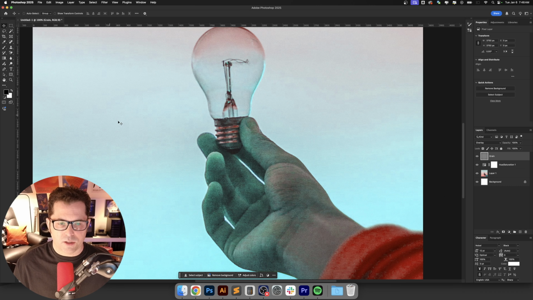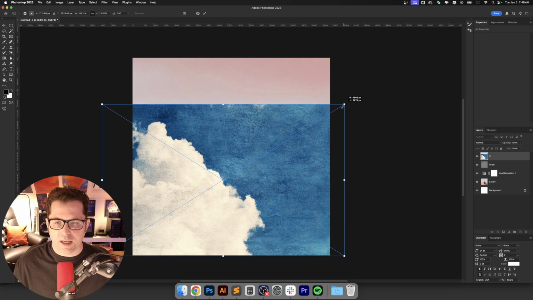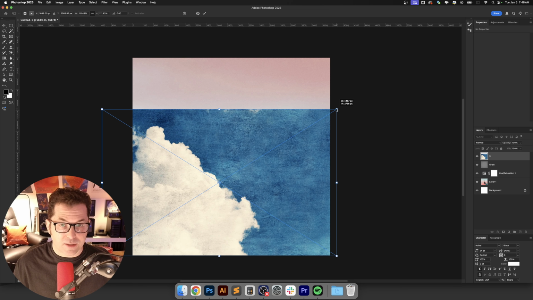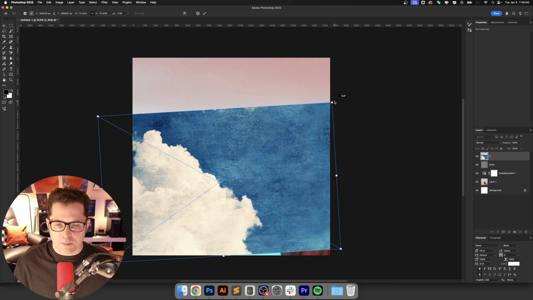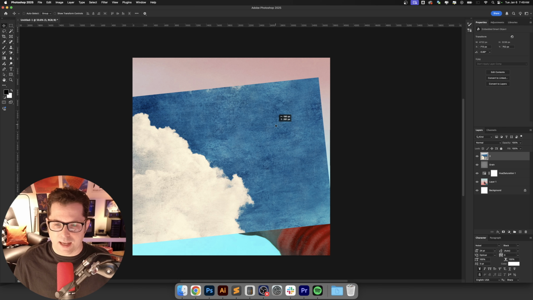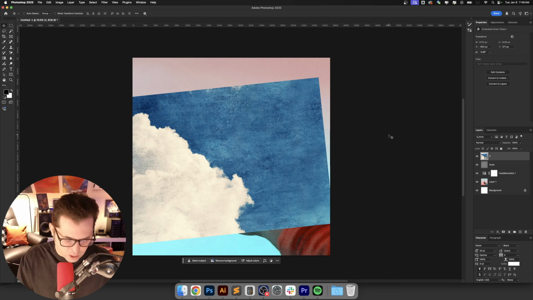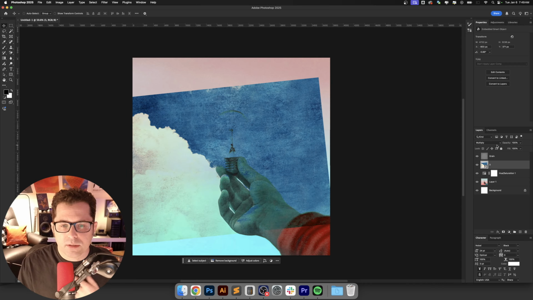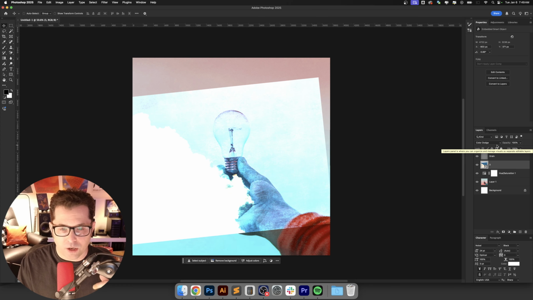Let's size this up. You know what would be really interesting visually if we didn't adhere to any kind of rules would be to maybe slightly rotate it and just kind of think of this as design alchemy a little bit, where we just bring stuff in and there's not really any rhyme or reason to it. Let's just make this whole thing an art project. So let's cycle through the blending modes and just see what jumps out at us. It's actually really cool so far.